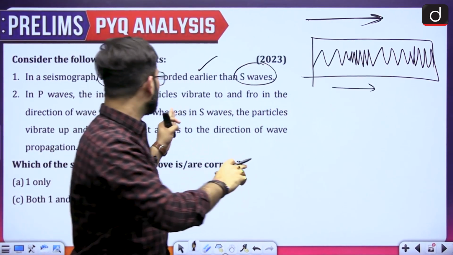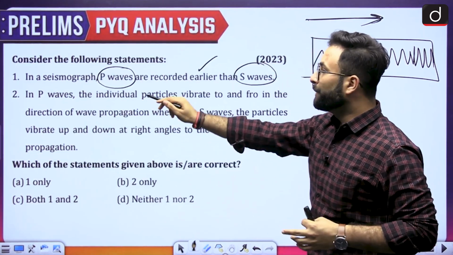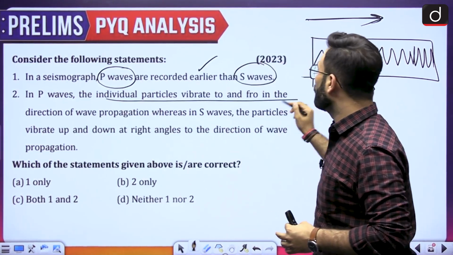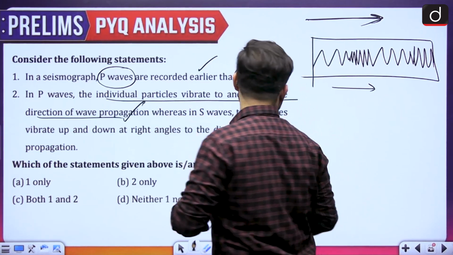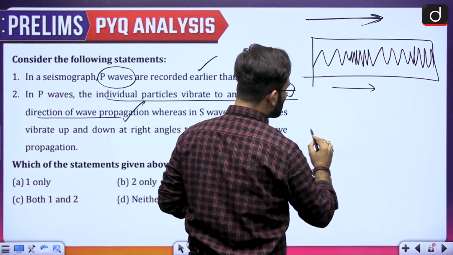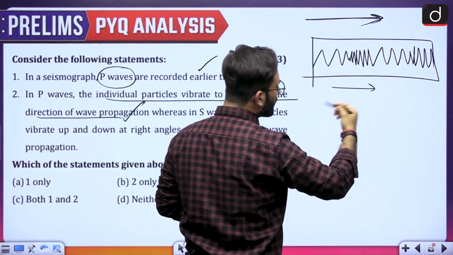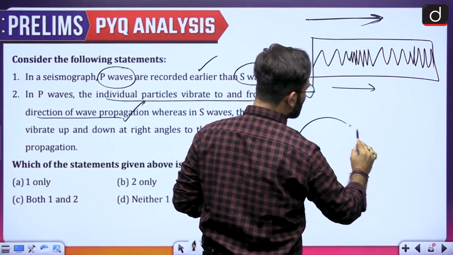So that is what is written here, that in P waves, individual particles vibrate to and fro in the direction of wave propagation. That is right. Coming to the S waves, this is your slab. After an earthquake, the slab would look something like this.